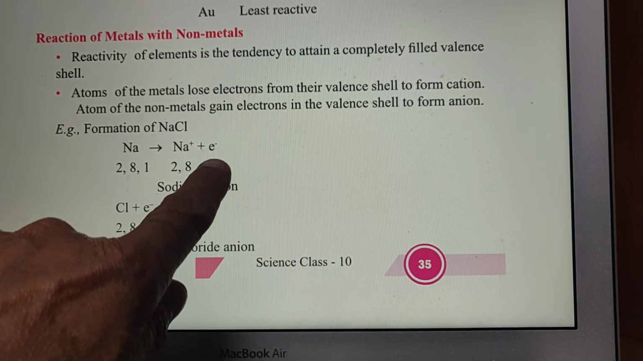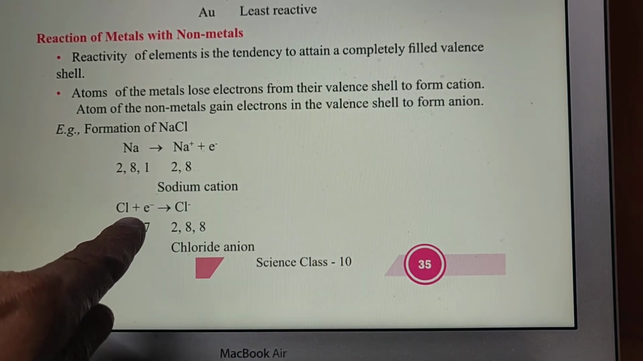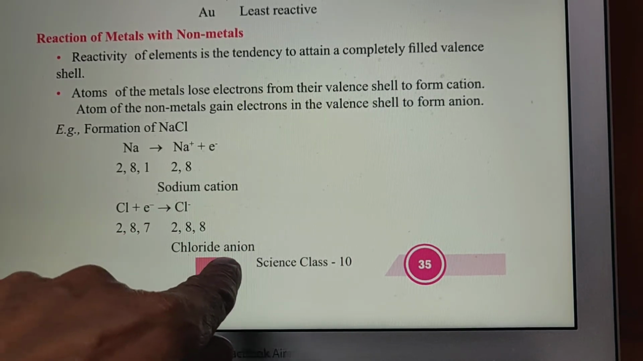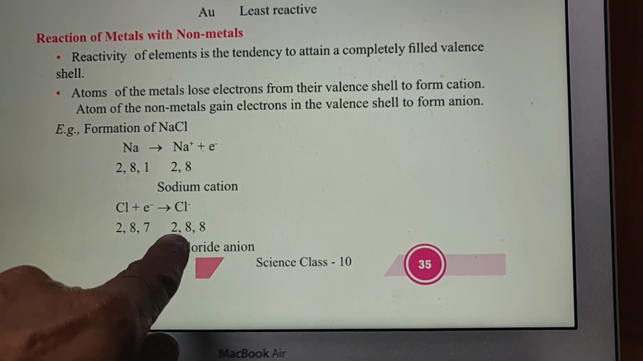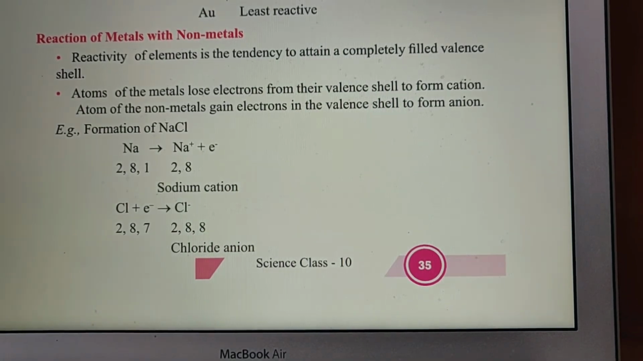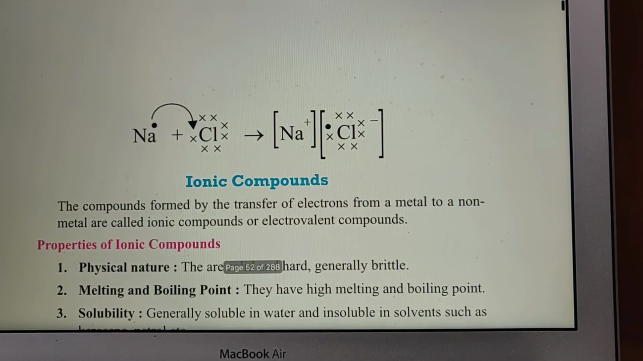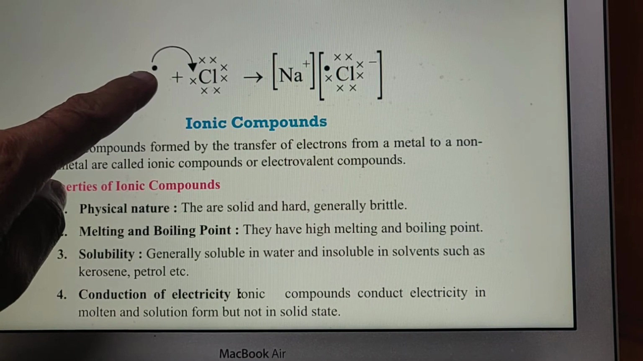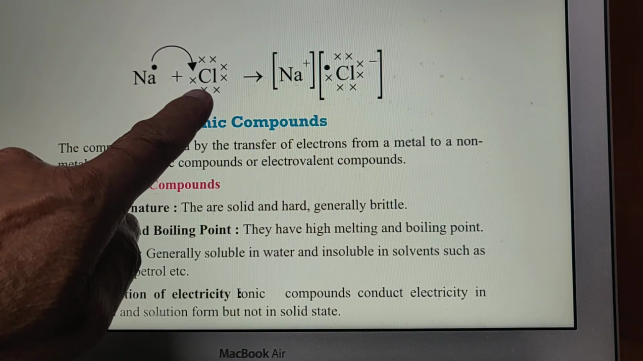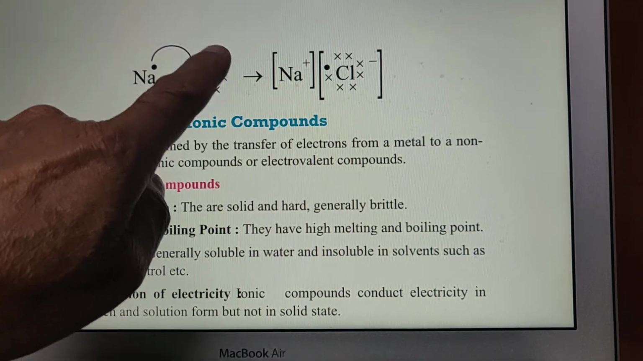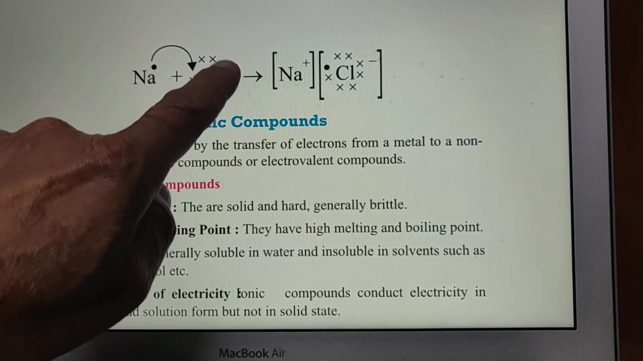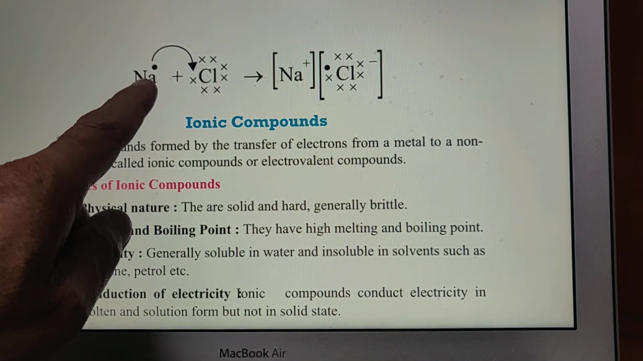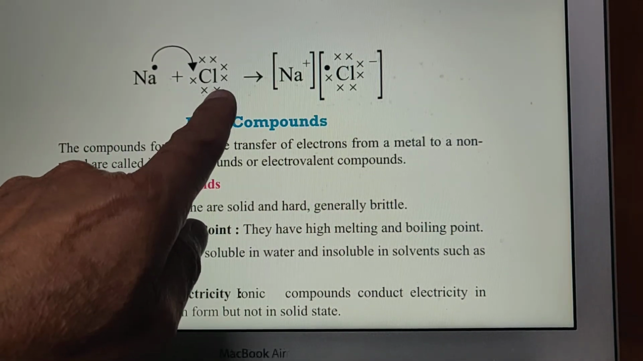Now this electron released is taken by chlorine to form chloride ion, and chloride ion is negative, so it is called chloride anion, and its electronic configuration will be 2,8,8. Here you can see sodium, we are showing only one electron with the dot, and chlorine with 2, 8, 7. Seven electrons are around the chlorine. These are the electrons which are present in the outermost shell, the valence shell.